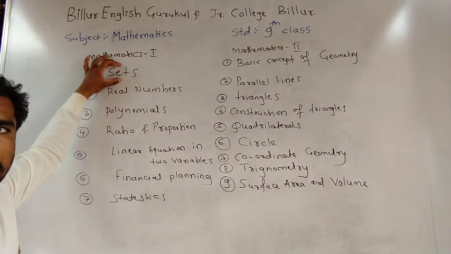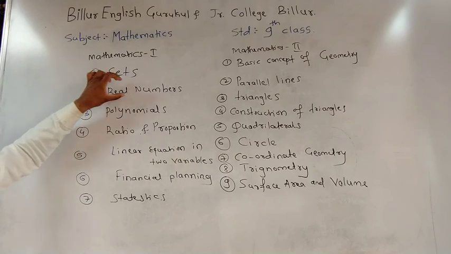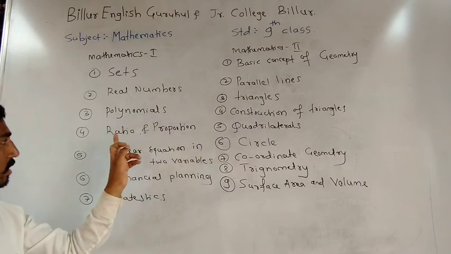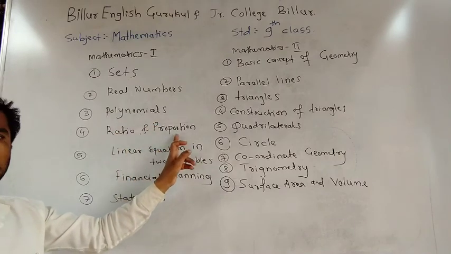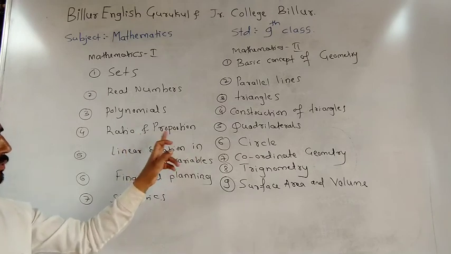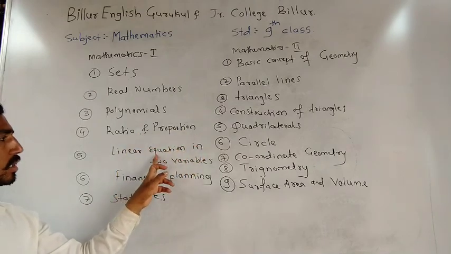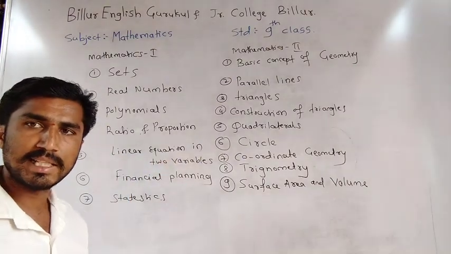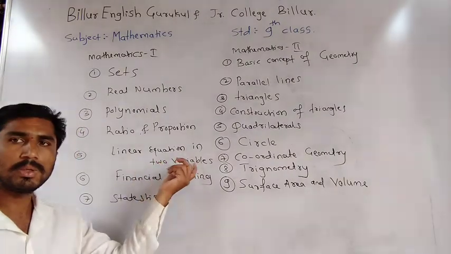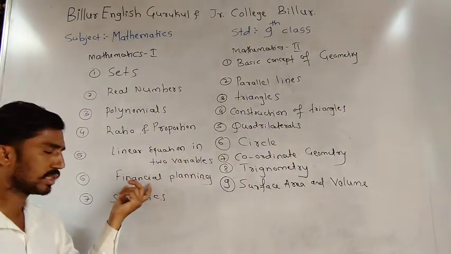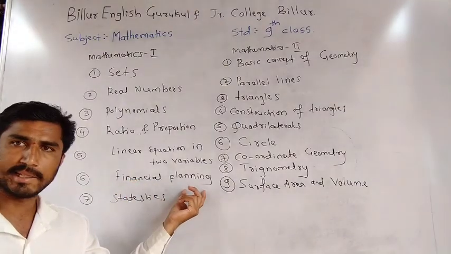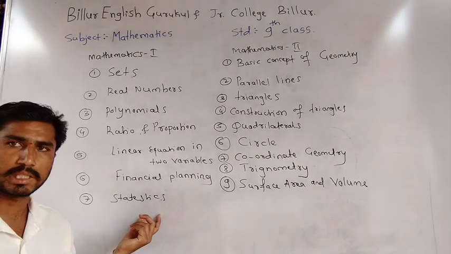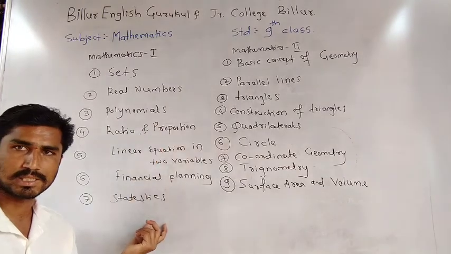First one, sets. Next, real numbers. Third one, polynomials. Fourth one, ratio and proportion. Fifth topic is linear equation in two variables. Next, sixth one, financial planning. Next, last one, statistics. Last topic is statistics. Okay.